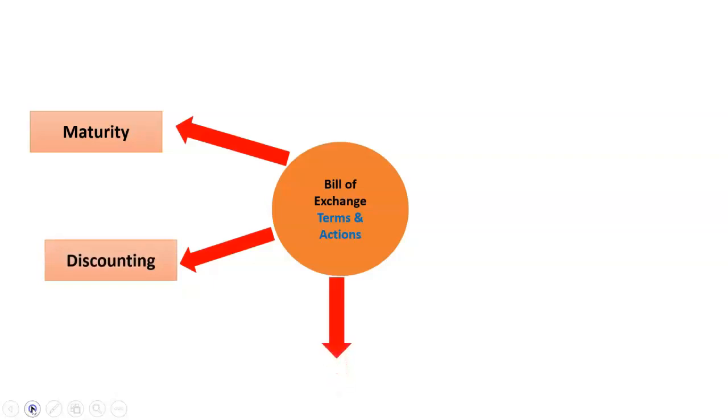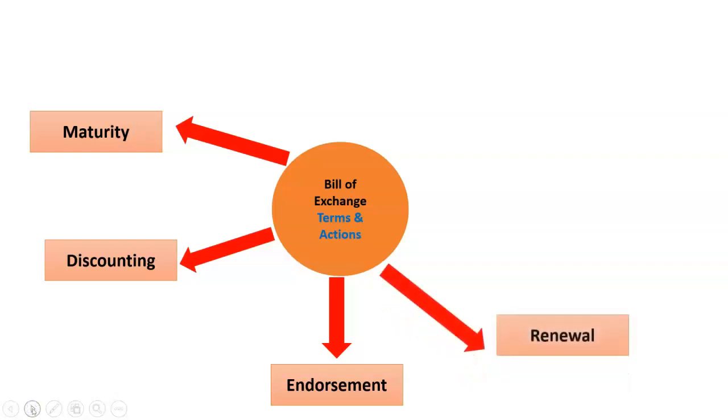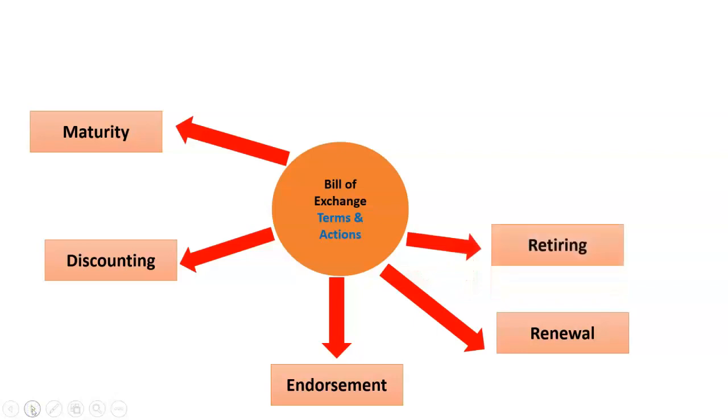The drawer or the maker of the bill may endorse the bill to transfer it to another person or party. The bill may be renewed for another term or period by the parties by mutual consent or agreement if the debtor or drawee is unable to make payment on the maturity date. The bill can be settled or retired prematurely before the maturity date if the drawee or the payer has sufficient funds and he wants to settle it now.